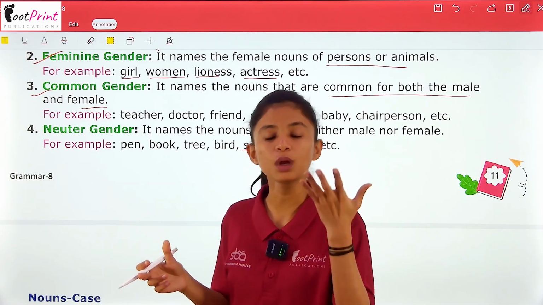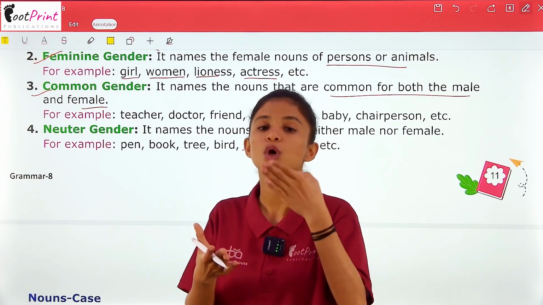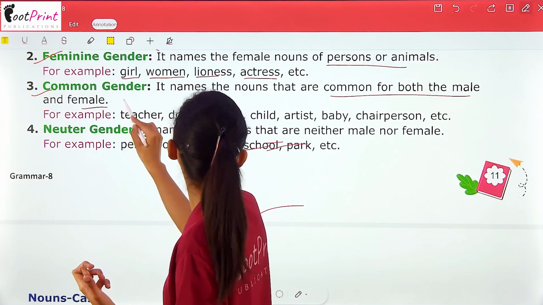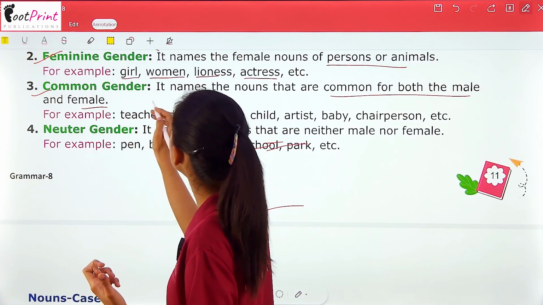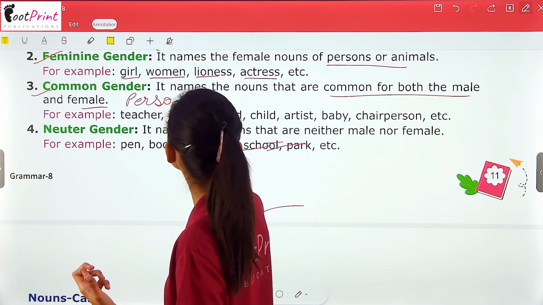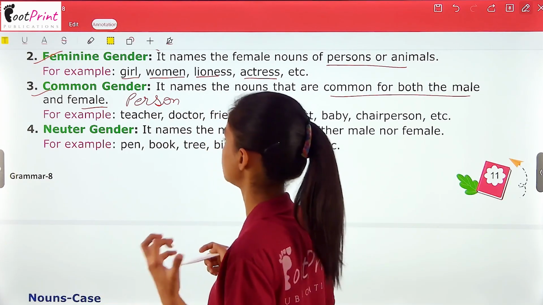If you are a boy, you will also be a person. So person is a common noun. It is an example of a common noun. Okay. For example, person. It is the best example of a common gender.